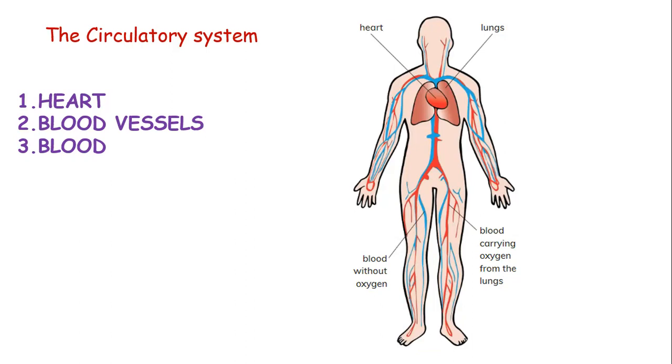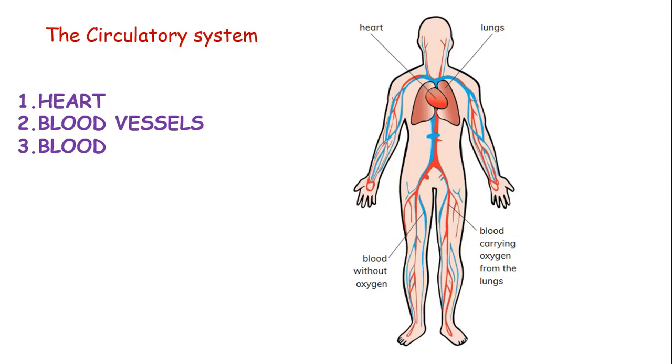Now, delving into the circulatory system, the name comes from the word circulate, meaning move around, move some materials around. Therefore, the circulatory system moves substances around the body. And when we talk about substances, we mean the food, that's the nutrients. They have to be moved around the body so that each cell gets the nutrients. We also have the gases, that is the oxygen that is needed by all the respiring cells. Therefore, the circulatory system carries this oxygen to the cells.